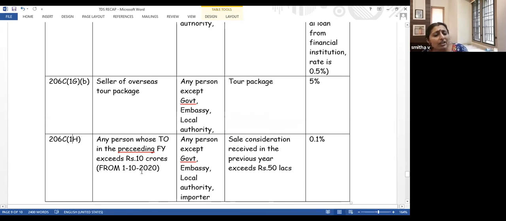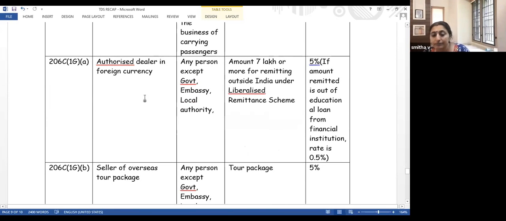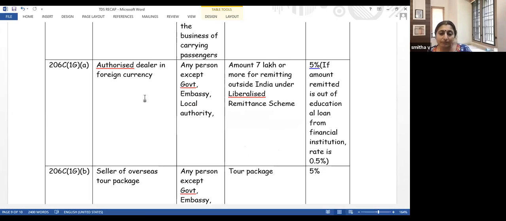So only for the sale consideration which is received after 1st October 2020, this 206C1H will be applicable. Any doubts?